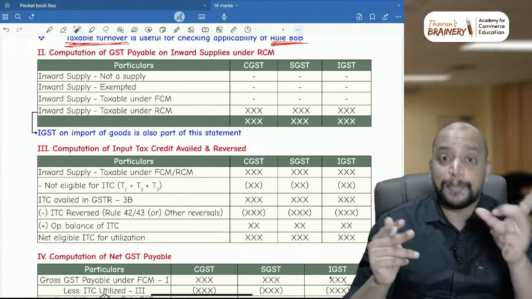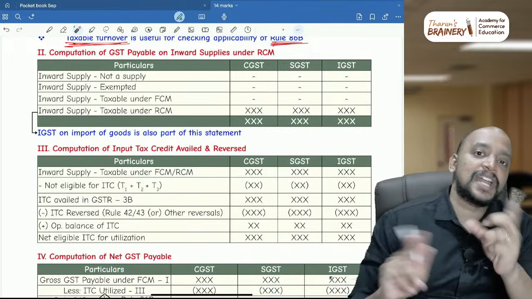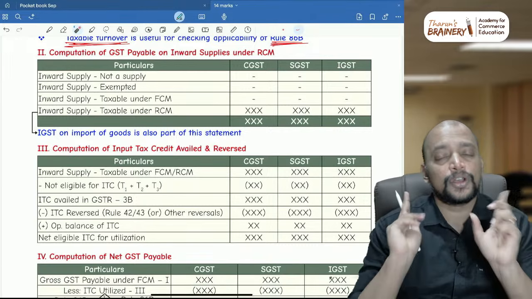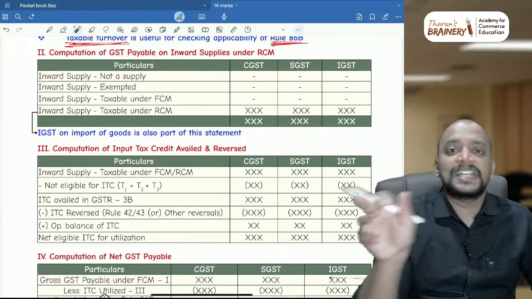Rule 43, capital goods. Only capital goods. Capital goods, if it is purchased and used partly for taxable, partly for exempted, like that, is it there or not, you check. If it is there, then you do that computation. Again same, total ITC divided by 60.